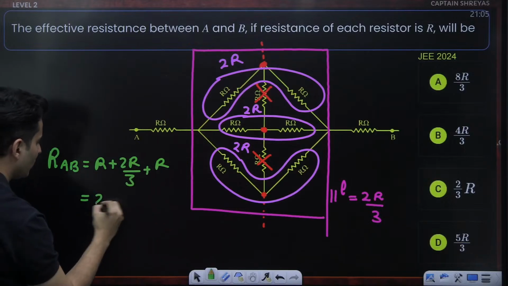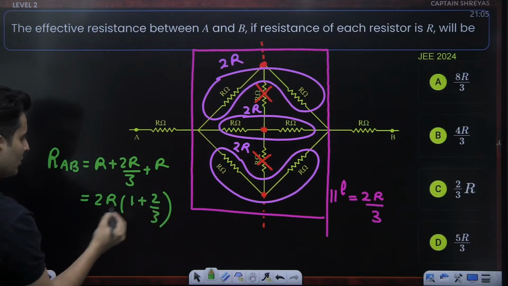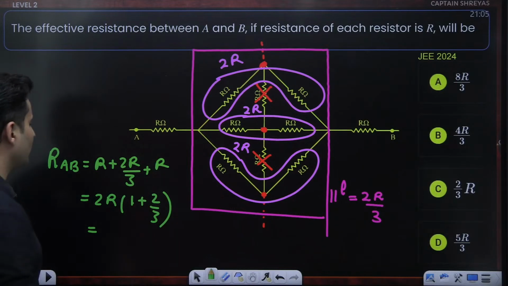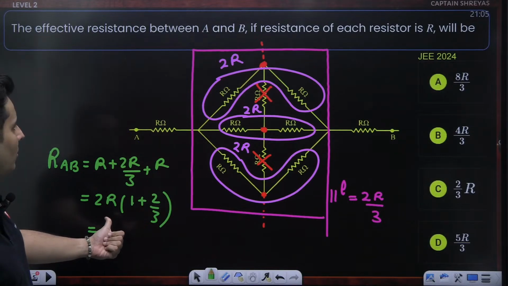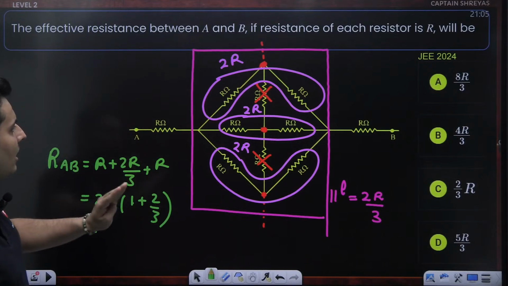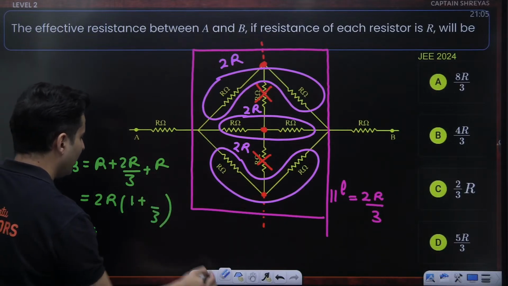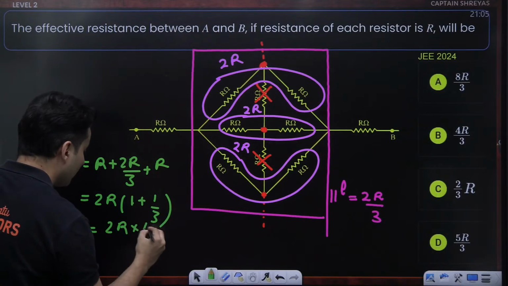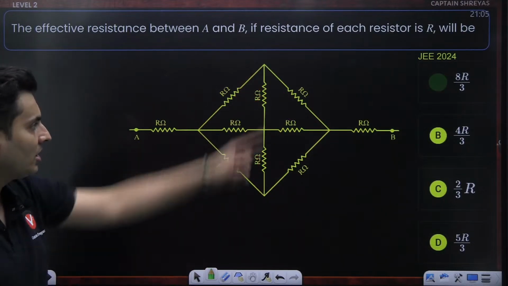So R plus R is 2R, so I can take 2R common. 1 plus 2 by 3, this will become 3 plus 2, which is 5, right? Just check this out. Have we made a mini blunder over here? R, okay, this is fine. 2R divided by 3, perfect, plus R. Oh, I think I just put this 2 extra, my bad. Yeah, so this will be 1 plus 1 by 3, which is 4 by 3. So 2R into 4 by 3 is basically 8R divided by 3, which is option number A.